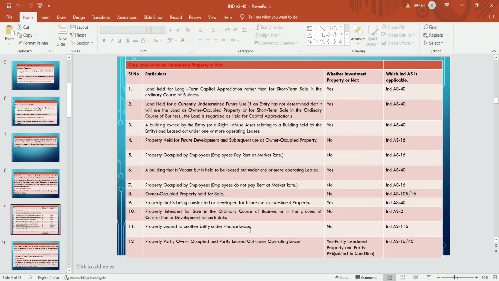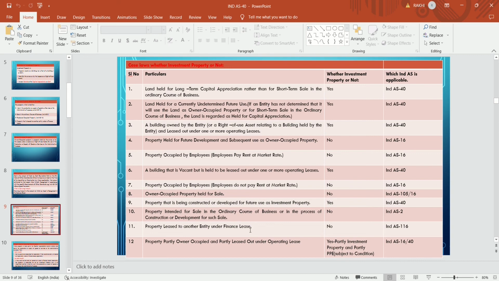A building that is vacant but is held to be leased out under one or more operating leases. Though the building is vacant for 2 years, 3 years, the purpose of the building is to lease it out for renting, then that building is an investment property under Ind AS 40. Property occupied by an employee at below market rate, if the employee is not paying any rent, then that is not an investment property and is covered under Ind AS 16.